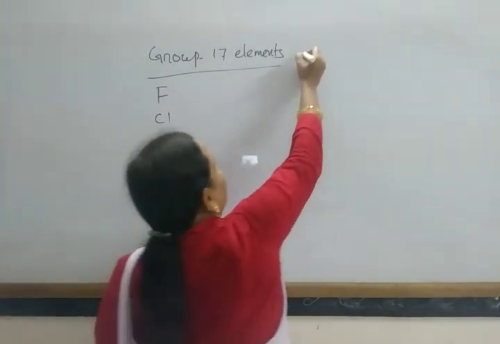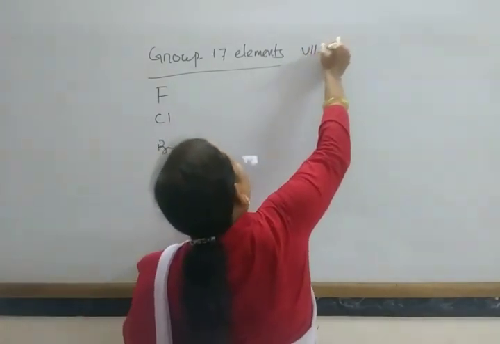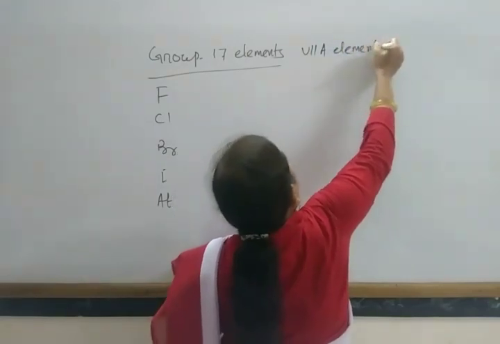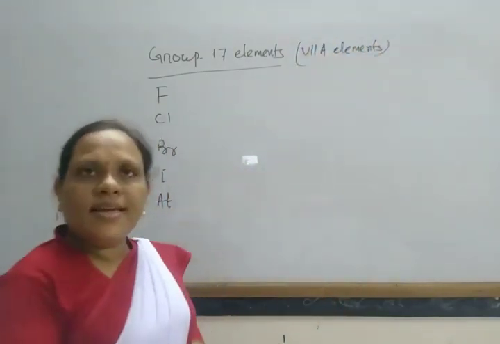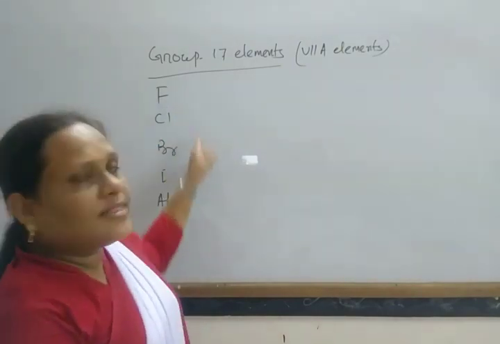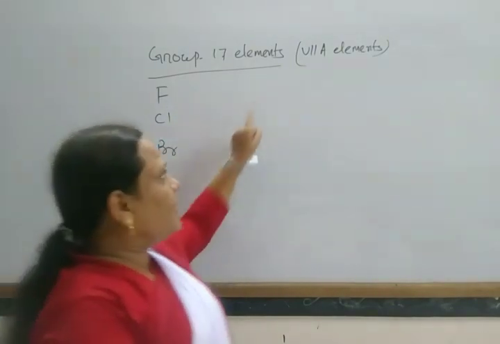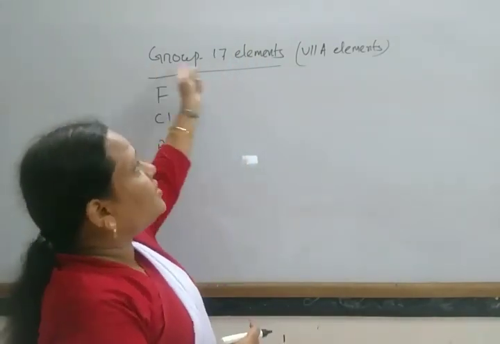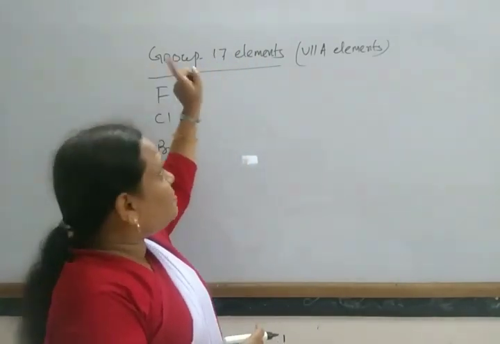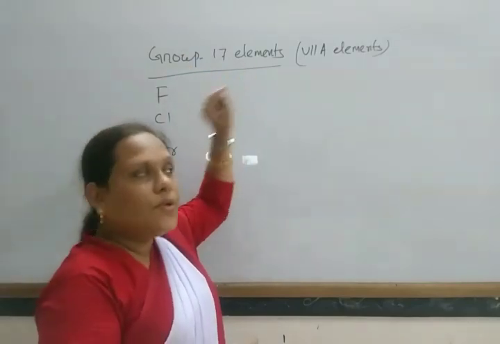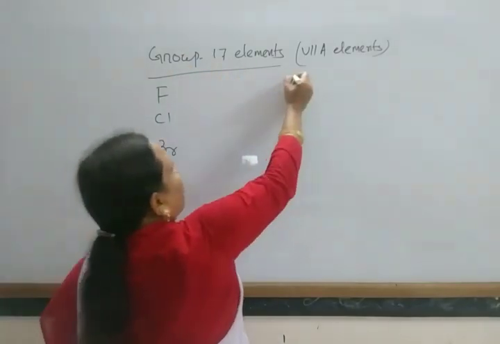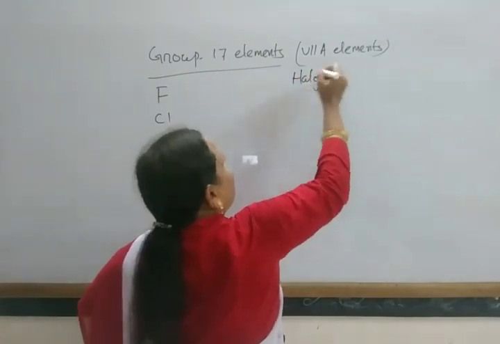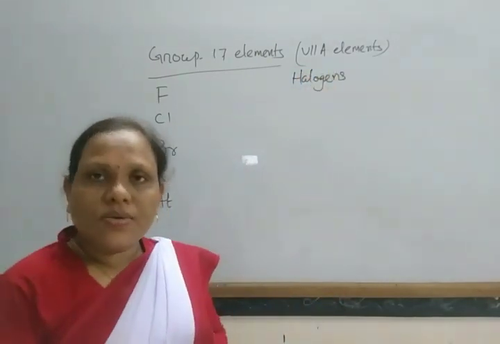These were earlier known as 7A elements. So they contain 7 electrons in their valency shell. According to the IUPAC system, these are present in group 17. Okay, so these are also known as halogens.